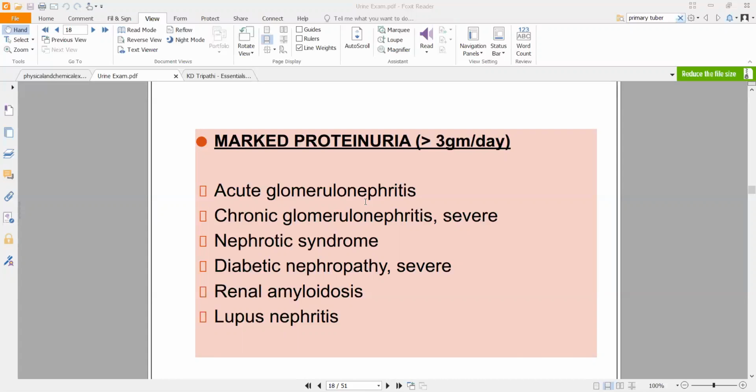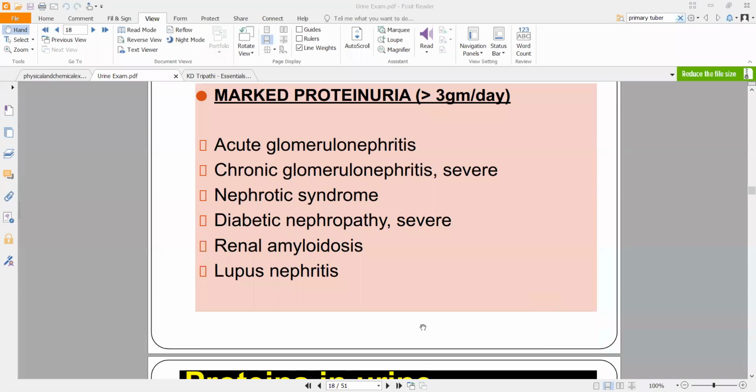Lupus is systemic lupus erythematosus. That is the main disease. Lupus is an autoimmune condition in which your own immunity is attacking your own cells. Though the exact cause is not known, what we do know is lupus is an autoimmune condition, and one complication of lupus is lupus nephritis, wherein you will have inflammation in your nephrons.